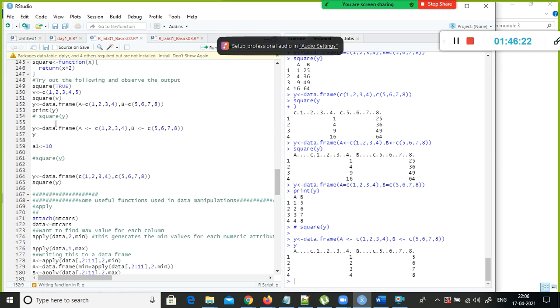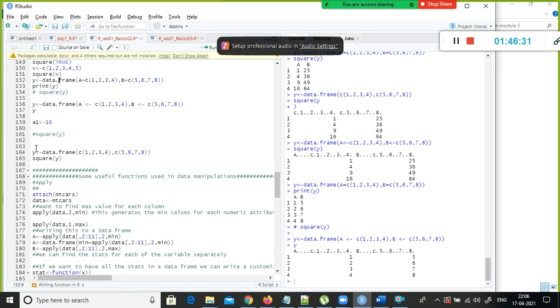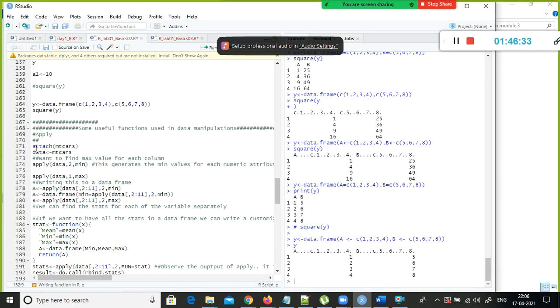If you have multiple vectors, you can use data.frame to combine them. If you have a combination of vectors as well as a list, you can use data.frame, right? This is how you can statically assign the values to a data frame, or if you want to convert the vectors into a data frame, you can use data.frame, okay?